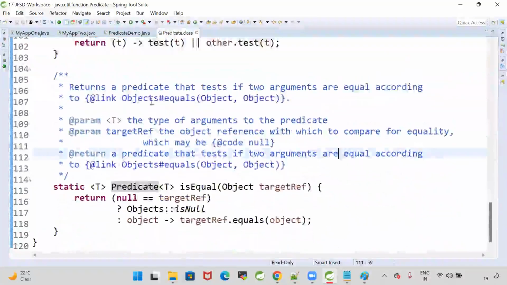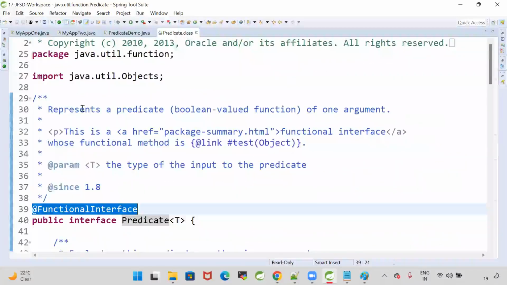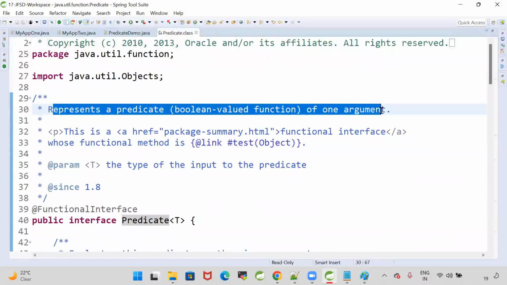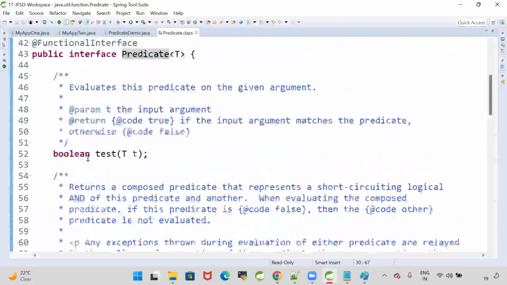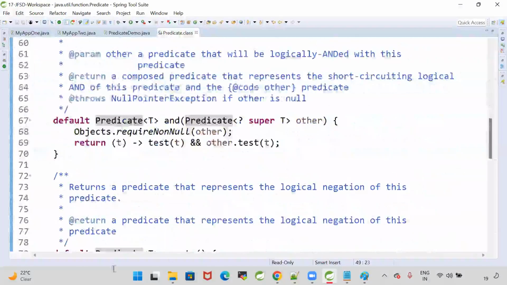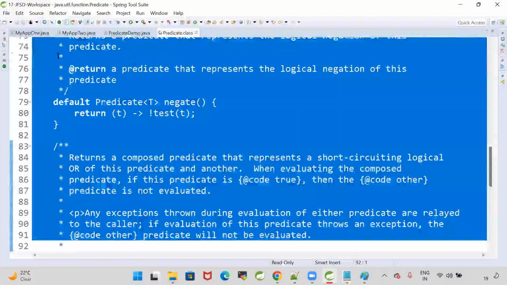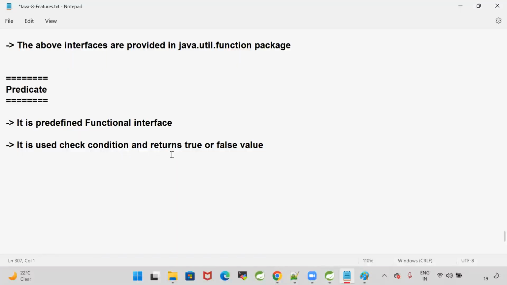So this is a functional interface. The @FunctionalInterface annotation, since 1.8, represents a predicate, a boolean valued function of one argument. It will take a single argument as an input and return true or false. This functional interface contains only one abstract method called test, and there are several default methods available. How have they declared it as a functional interface? With this annotation. It is used to check the condition and return a true or false value.